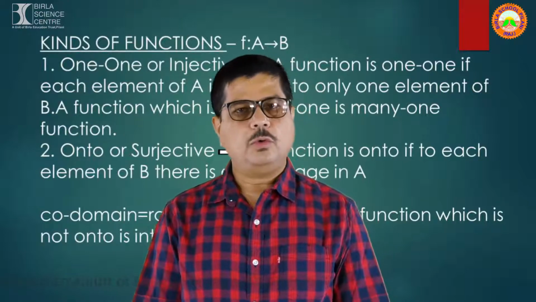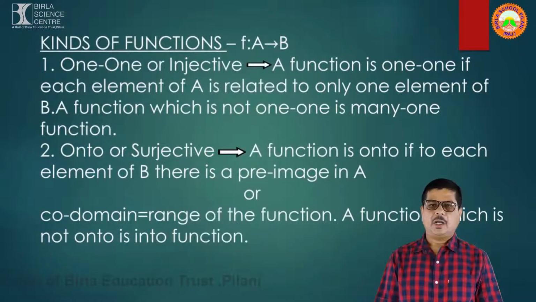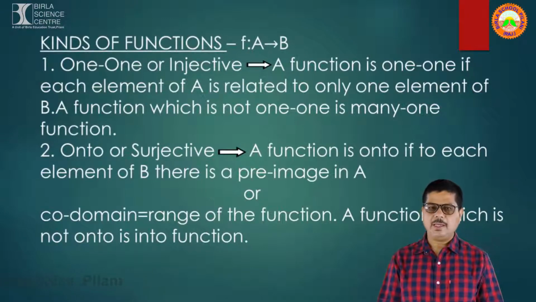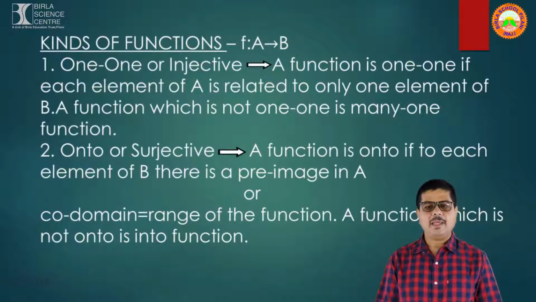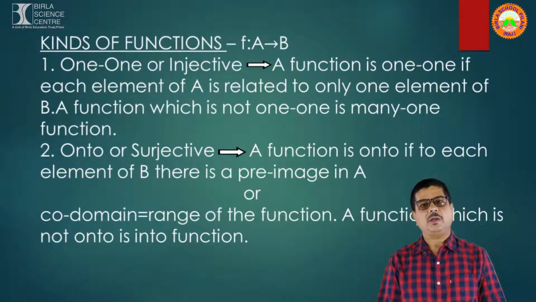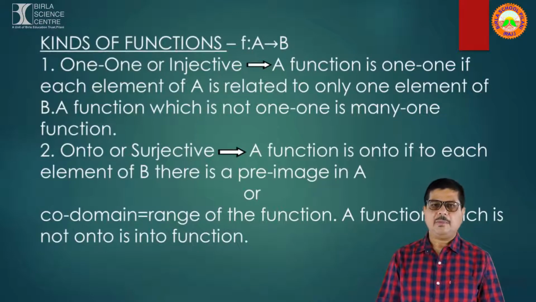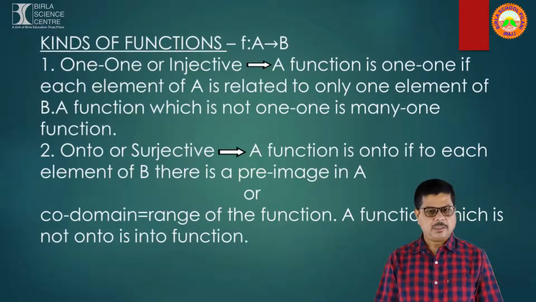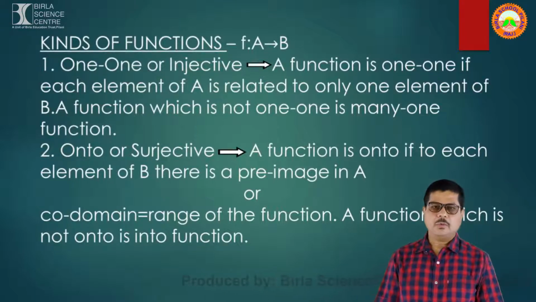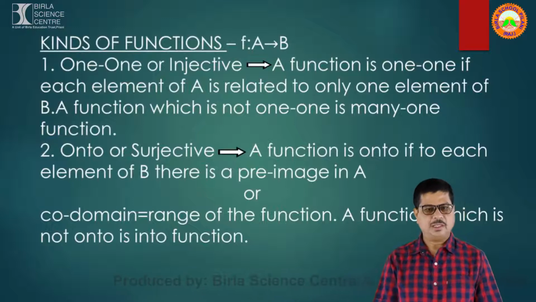Second is onto or surjective. A function is onto if to each element of B there is a pre-image in A. When I say that each element of B has a pre-image in A, it means codomain equal to range of the function. A function which is not onto is known as into function.